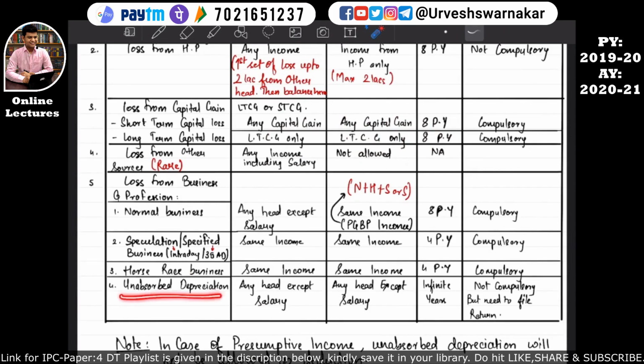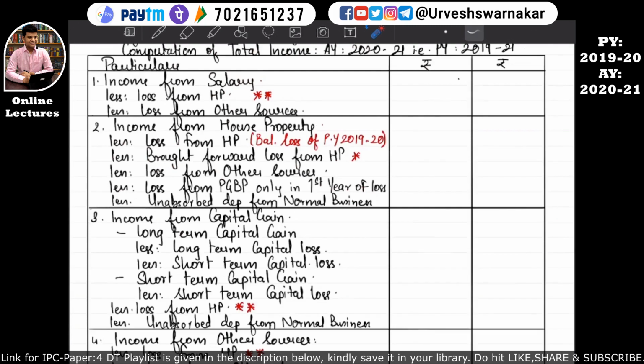Here we have studied unabsorbed depreciation, and what we have studied is that if a business is having an unabsorbed depreciation, then such unabsorbed depreciation can be set off against any head except salary, and in the subsequent years also any head except salary. For how many years can it be carried forward? It can be carried forward for infinite years. I hope this is quite clear. Let's come back to our format book and let's see the other heads of income.